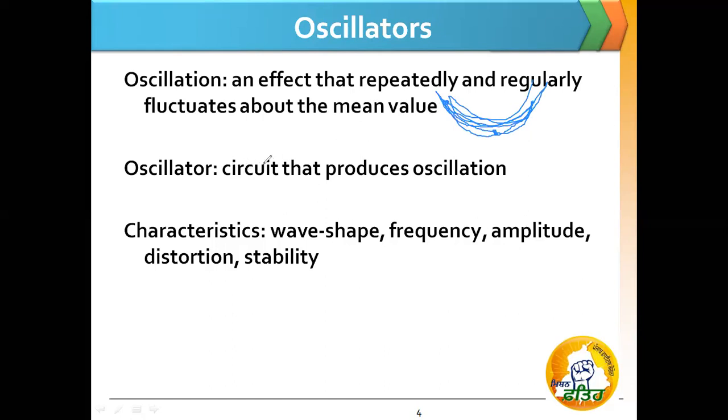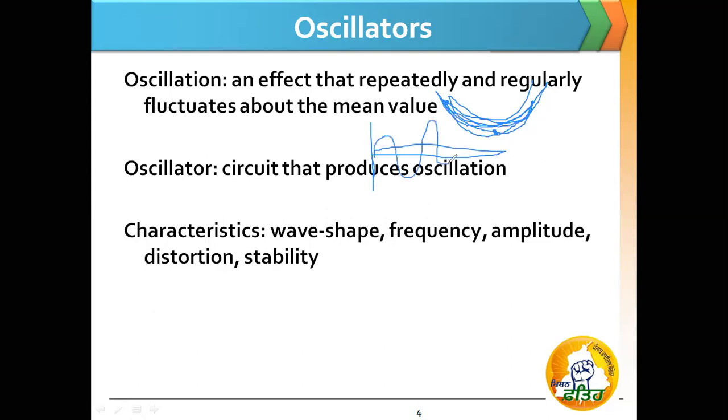An oscillator is a circuit that produces oscillations, which means that if the output of the oscillator is sinusoidal, then it will continuously move up and down about the mean value. So what are the characteristics? Basically the output waveform has different types of characteristics, like the wave shape of the output, the frequency of the output, amplitude, distortion and stability.